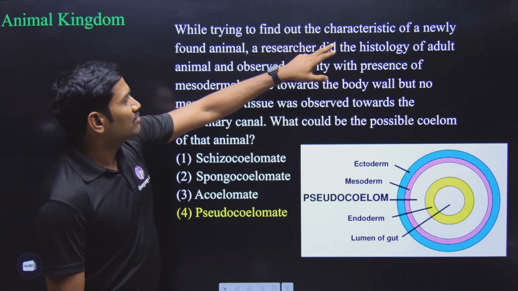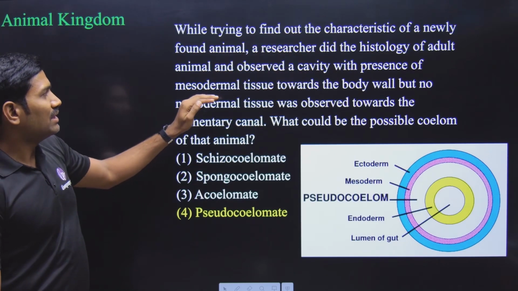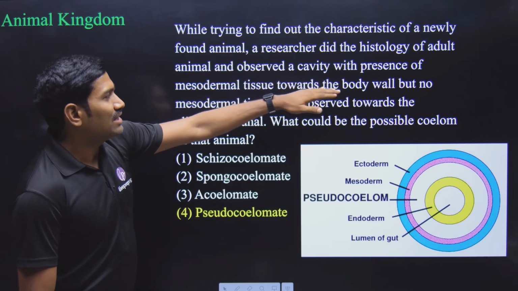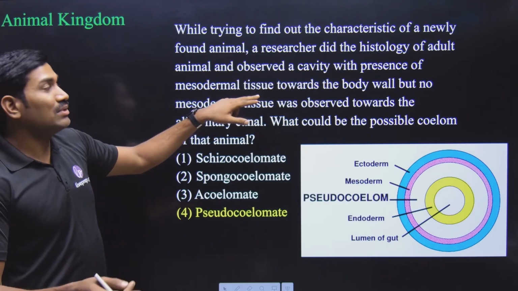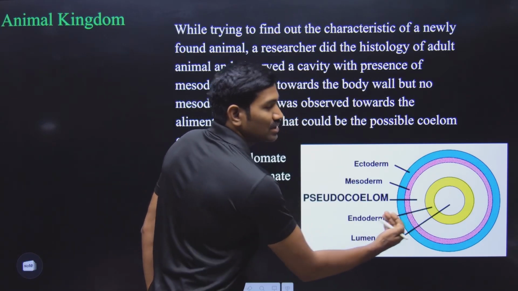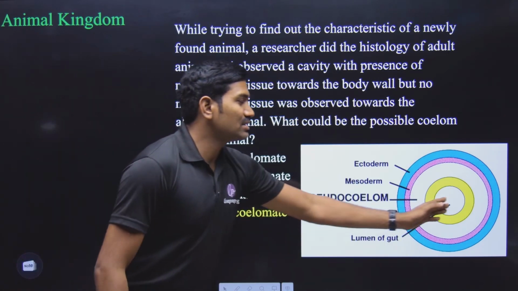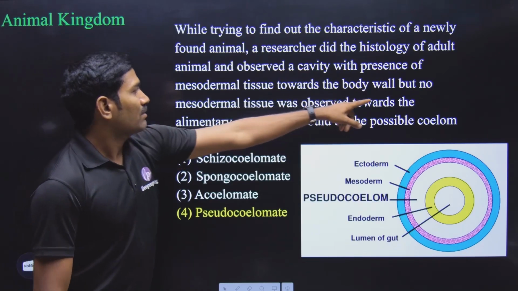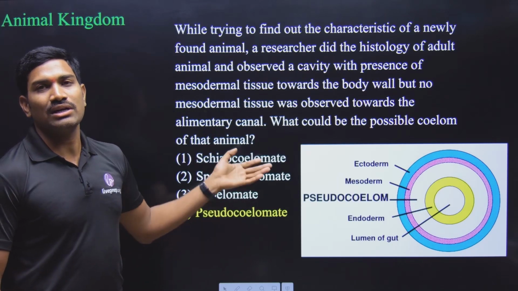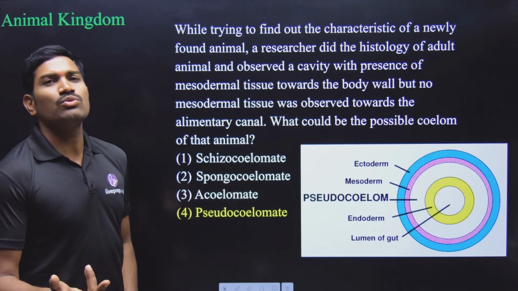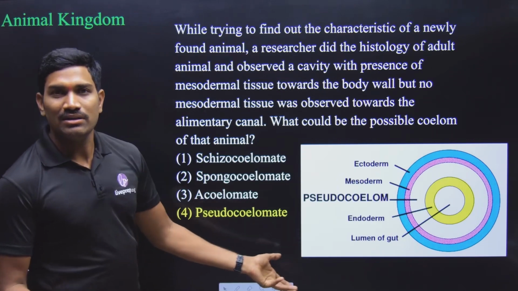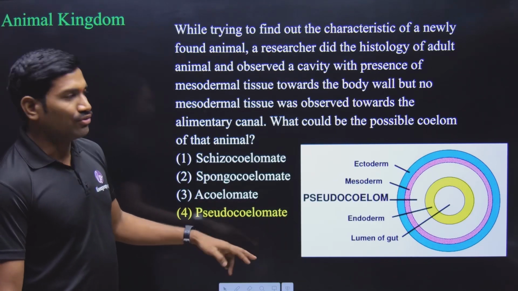So while trying to find out the characteristics of a newly found animal, a researcher did the histology of the adult animal and observed a cavity with the presence of mesodermal tissue towards the body wall. Mesodermal tissue is present towards the body wall, but no mesodermal tissue was observed towards the alimentary canal. So what type of coelom is it? It will be pseudocoelom. So the animal will be a pseudocoelomate animal. Yes or no? So the answer will be option 4.